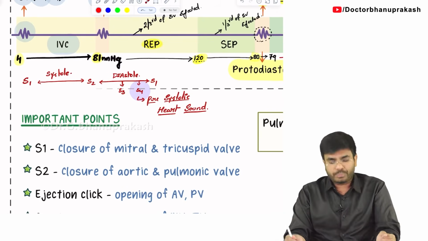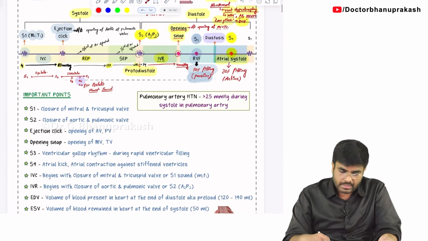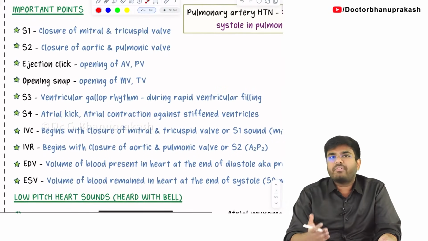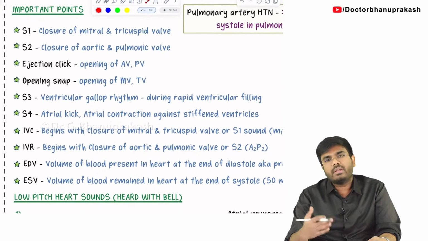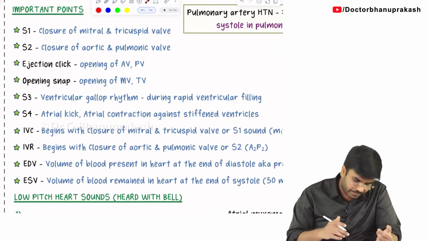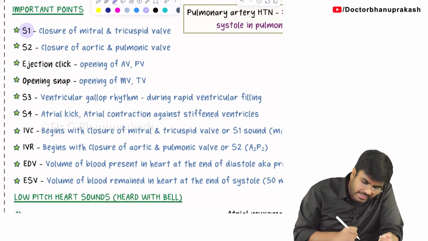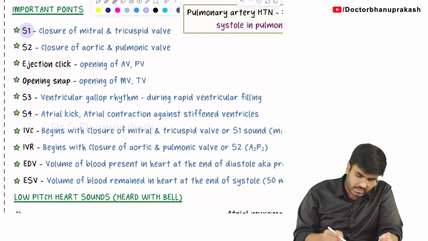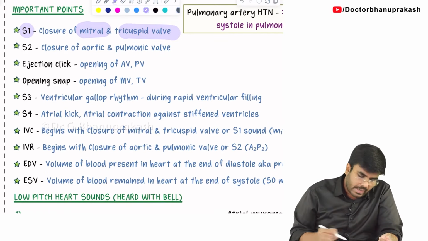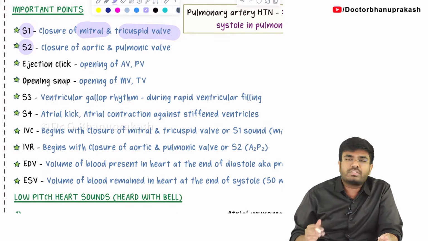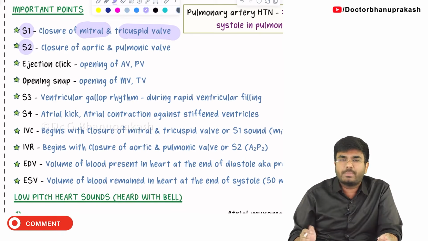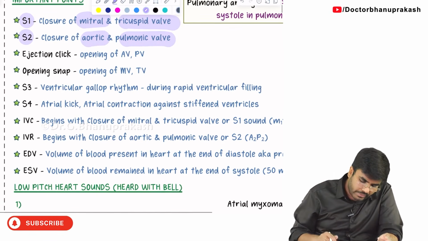Now, my dear students, let's see all the important points one by one again. I hope you already know this, but just cross checking. S1 heart sound is due to the closure of the upper valves, that is the mitral valve and tricuspid valve. S2 heart sound is due to the closure of the bottom valves, the aortic and pulmonic, the semilunar valves.